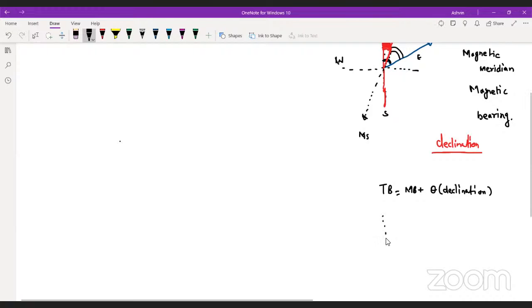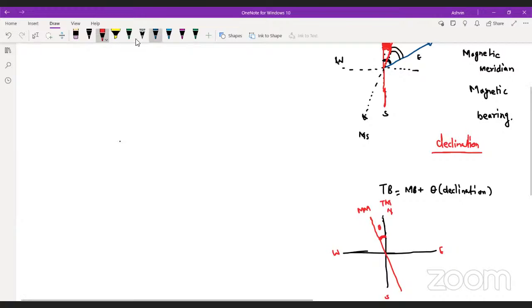Now see, again I am drawing the true meridian. But this time my magnetic meridian is shifted on the west side, east, north, and the south. The difference between the magnetic meridian and the true meridian is the theta. This is called the magnetic meridian, and this black line is called the true meridian.